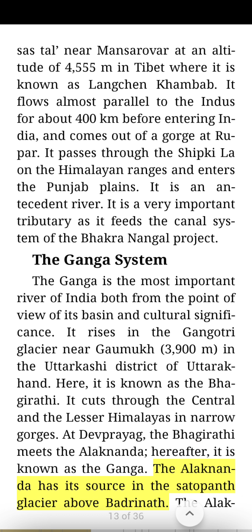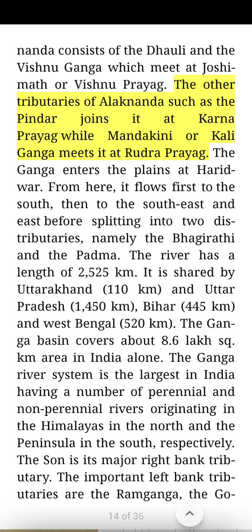The Alaknanda has its source in the Satopanth Glacier above Badrinath. The Alaknanda consists of the Dhauli and the Vishnu Ganga which meet at Joshimath or Vishnu Prayag. The other tributaries of Alaknanda such as the Pinder joins it at Karna Prayag while Mandakini or Kali Ganga meets it at Rudra Prayag. The Ganga enters the plains at Haridwar. From here, it flows first to the south, then to the southeast and east before splitting into 2 distributaries, namely the Bhagirathi and the Padma.